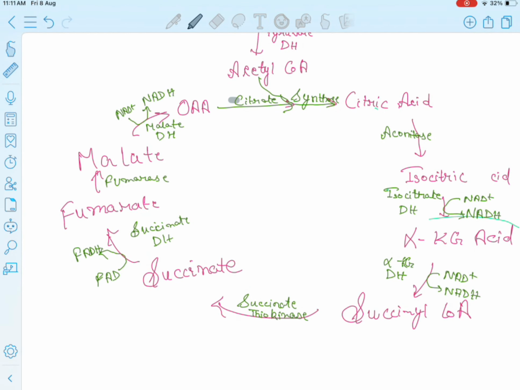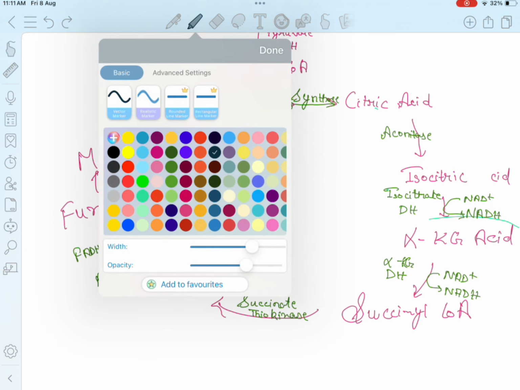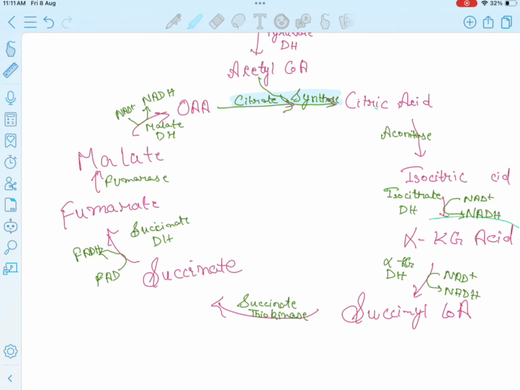So these are the rest of the enzymes. Citrate synthase, aconitase, succinate thiokinase, and the fumarase. Okay, these are the rest of the enzymes.